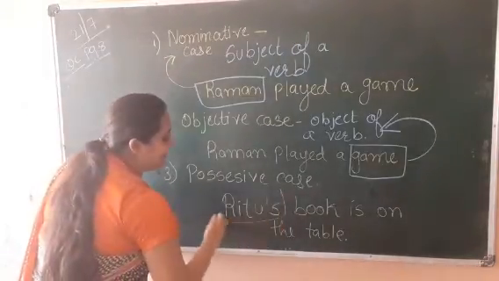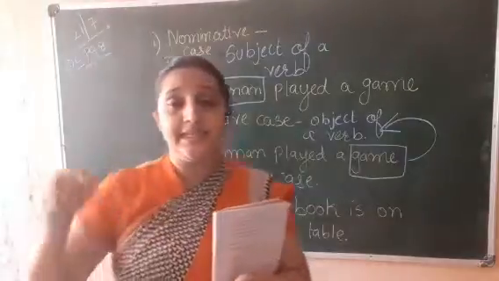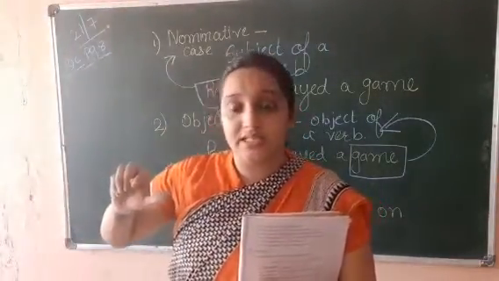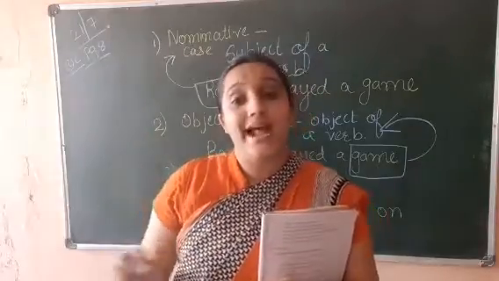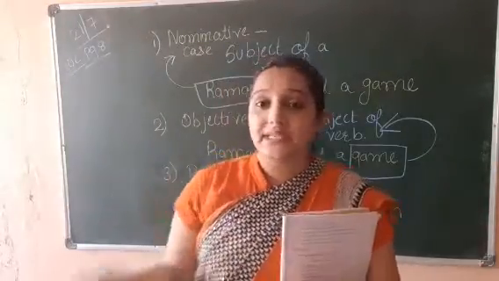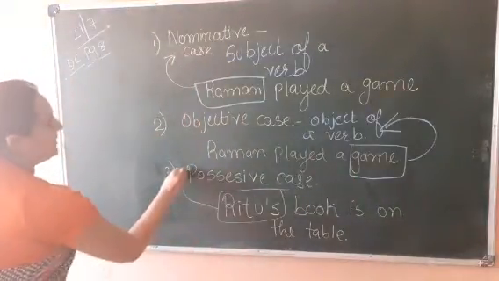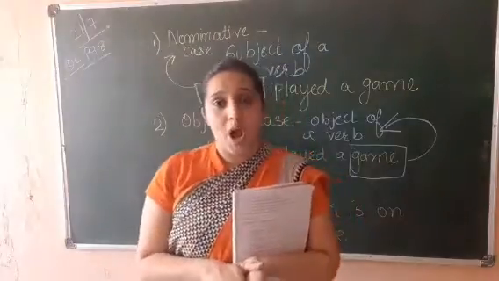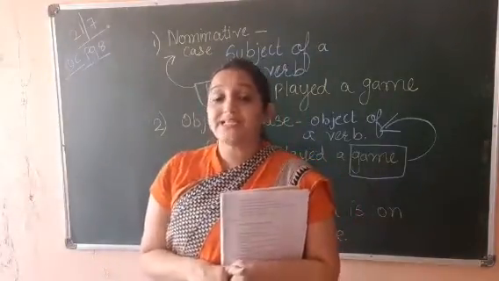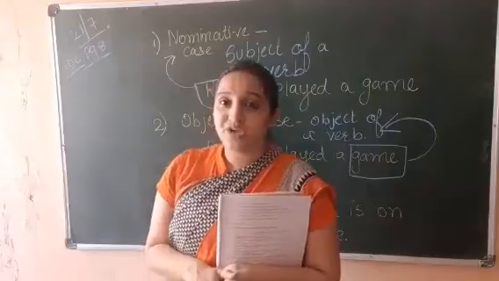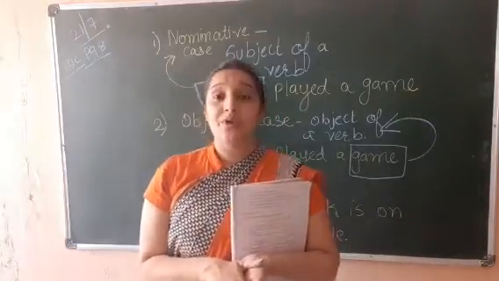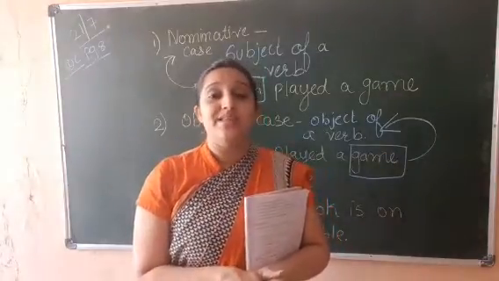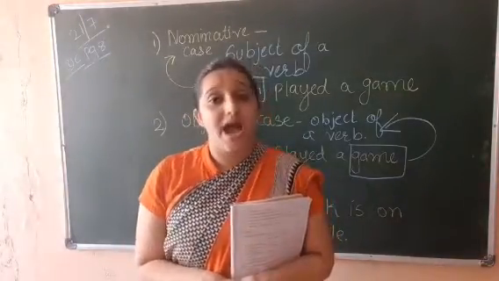So whenever there is apostrophe S in any noun, then that case will be possessive case. Which case? Possessive case. Okay, so there are three cases of noun: nominative case when we are talking about the subject, objective case when we are talking about the object, and possessive case when there is apostrophe S in a noun. Okay.